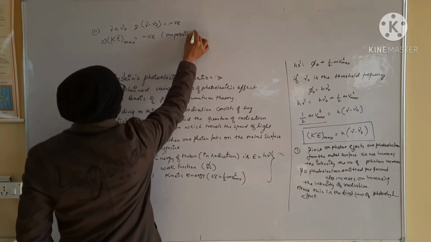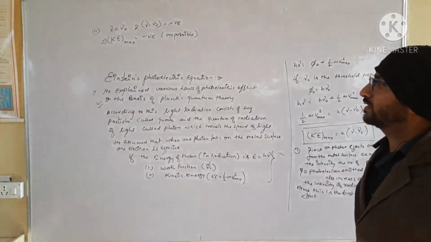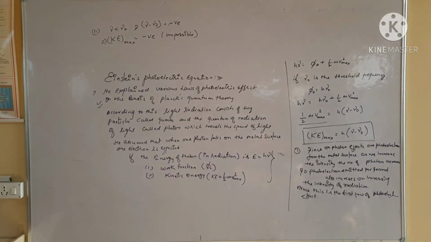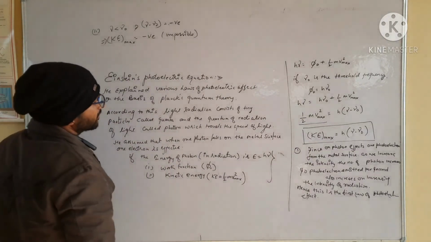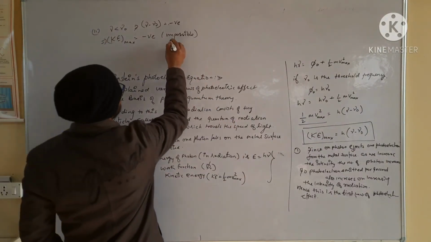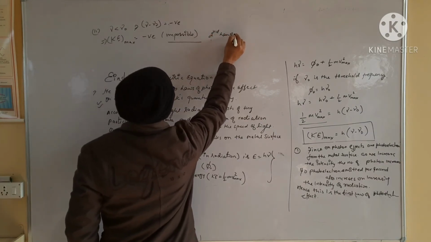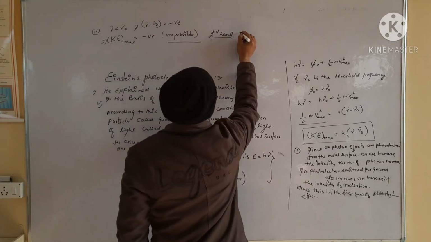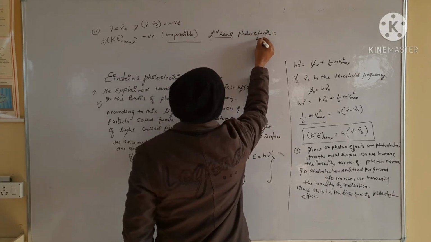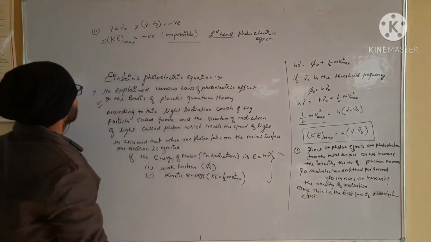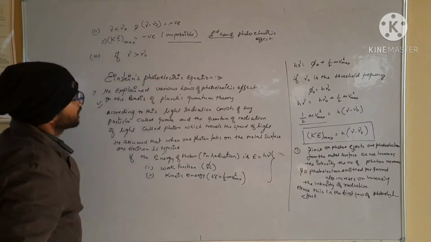So it means that if the frequency of radiation is less than the threshold frequency, there is no photoelectric effect, no emission of photoelectrons under this condition, which follows the second law of photoelectric effect.